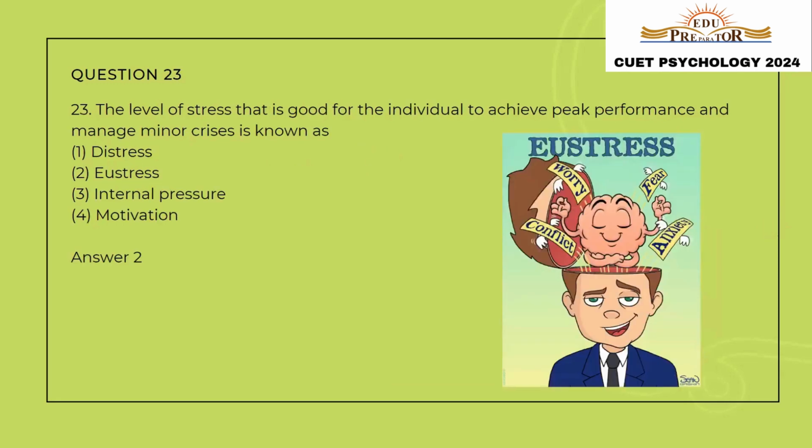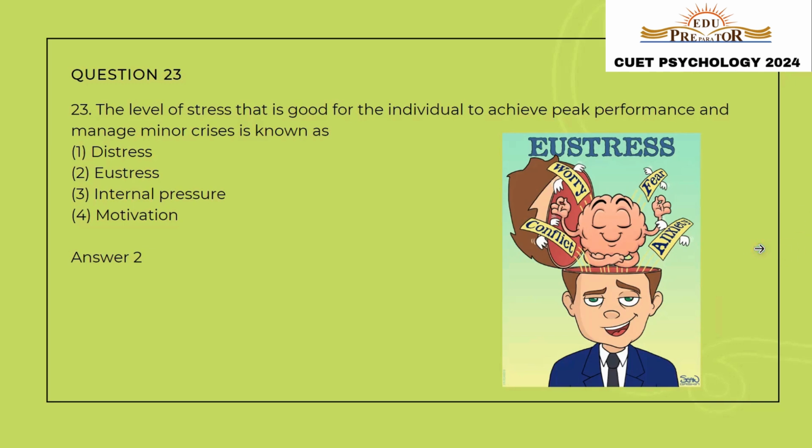Question 23, the level of stress that is good for the individual to achieve peak performance and manage minor crises is known as. So there are two types of stress, distress and eustress. The level of stress that is good for us is known as eustress. Eustress helps us in achieving peak performance and it also helps us in managing crisis in various phases of our life. So the correct answer to this question is option number 2, eustress.